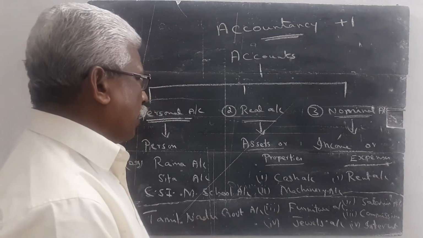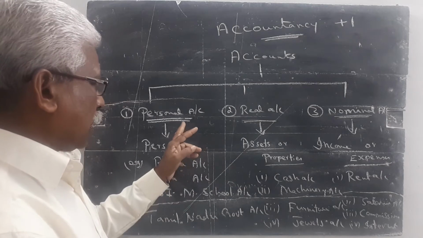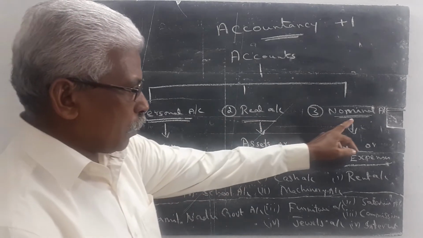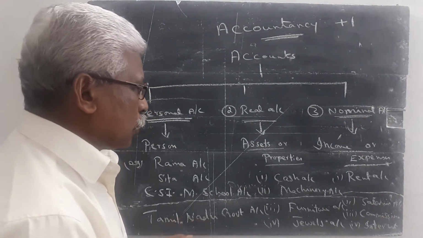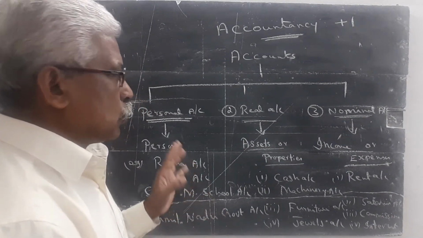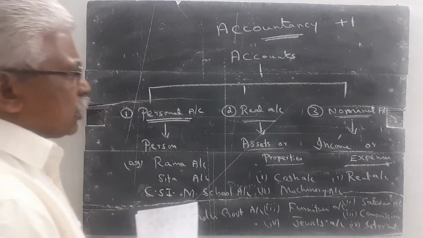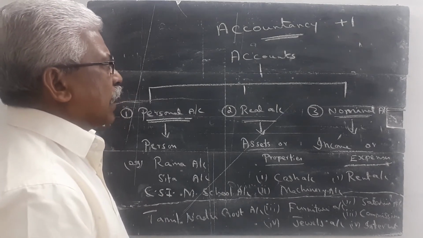When we maintain accounts, we have to follow certain rules and regulations. Personal account has a separate rule. Real account has a separate rule. Nominal account also has a separate rule. Certain rules, principles and practices are followed, so we have to study all the principles one by one. Then the initial stage of accounting is preparation of journal.